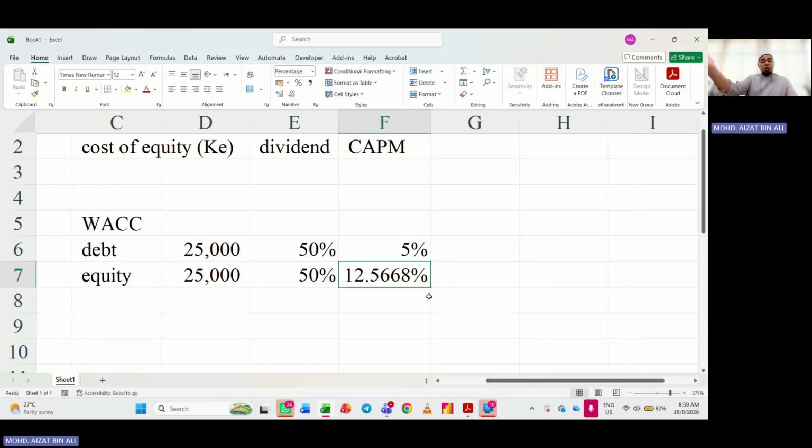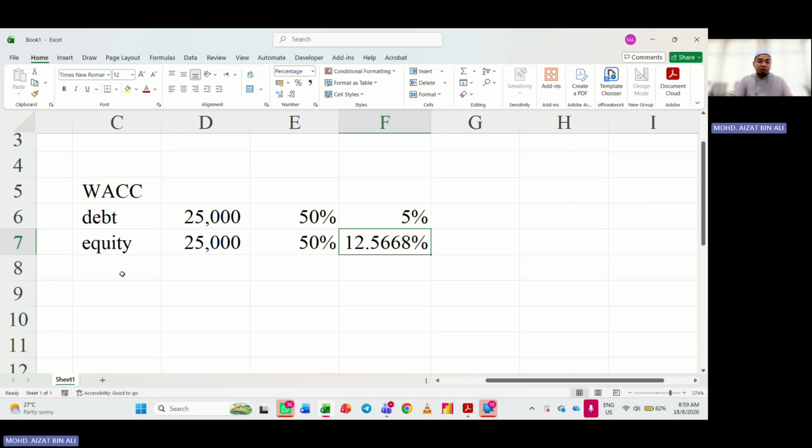If people ask us, how much is the cost of your capital? We can't say 5% because 5% only comprises half. Half of our capital costs 5%, whereas half of our capital costs 12.5668%. So we need to find the average. That's why we call this weighted average. So now we have to average it.